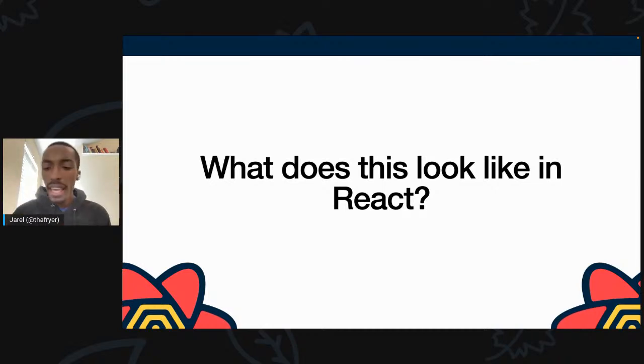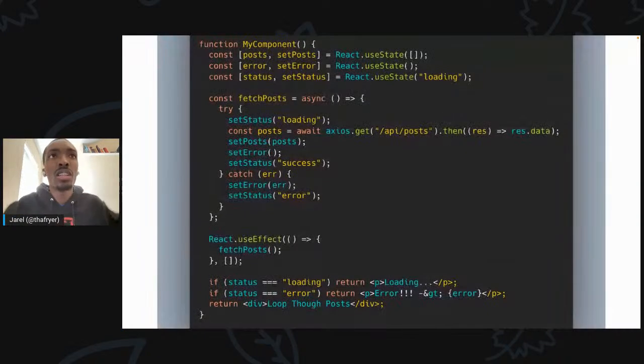At a very basic level, if I'm not using Redux, XState, MobX, a lot of these other global state solutions, or Jotai, Recoil, if I'm not using anything, I'm just using the basic, batteries-included pieces of managing remote state in React, I'm using these useState hooks. So I might have a hook that manages the data, which is the post. I might have a useState whose handler is going to manage the error or the state of whichever state my API call is in.